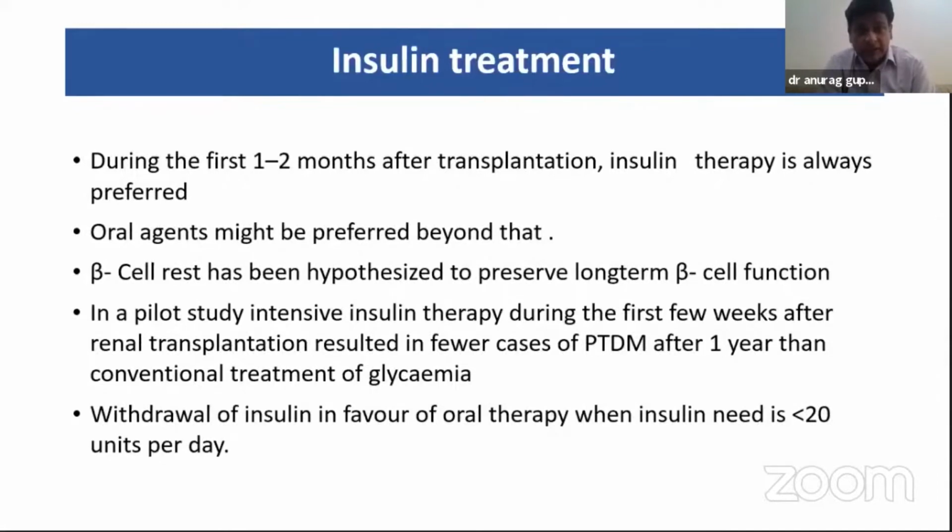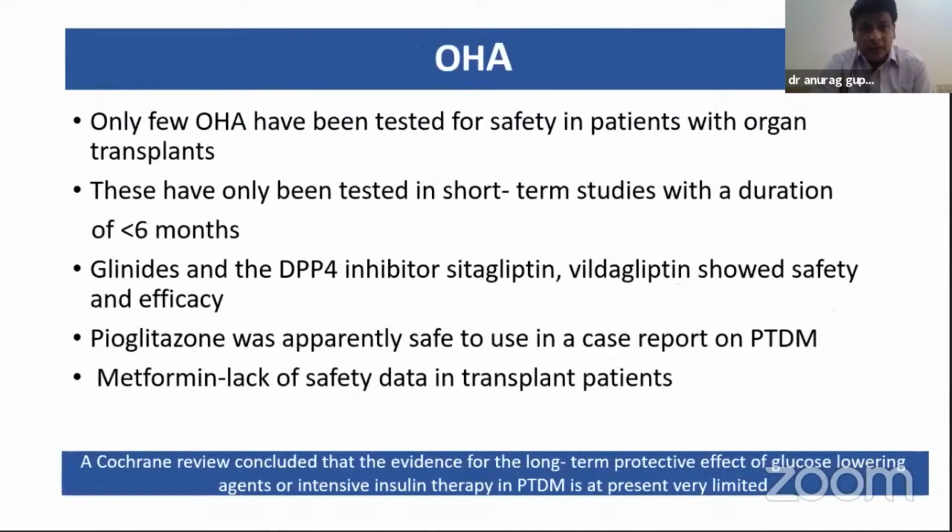And in a pilot study, it has been found that if you treat it initially with insulin therapy, there are less chances of PTDM after 1 year, and withdraw the insulin once the insulin dose requirement is less than 20 units. OHA, only few OHA has been tested for safety in patients with organ transplant, and most of the studies are less than 6 months. Glinides and DPP4 inhibitors, they show safety and efficacy. The pioglitazone was appropriate, safe to use in case reports. Metformin lacked safety data in transplant patients.